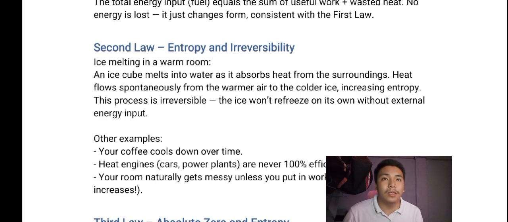In a real life example, ice melting. When ice melts in a warm room, heat flows from the hot air to the cold ice, increasing the entropy. The system becomes more disordered. Structured ice turns into liquid water.